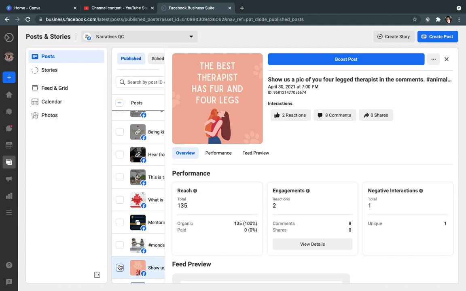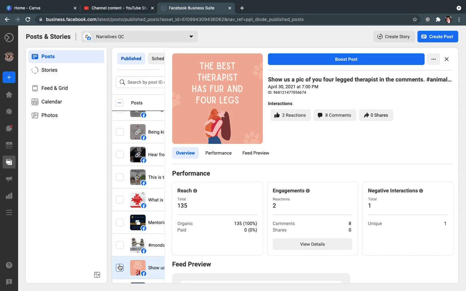And that's why I think posts that may be a joke, a funny Friday, a hump day humor, or questions which engage people that don't actually have anything really to do with Narratives per se are important. When you consider that Facebook is a community, we want people to get engaged, and the more they respond and engage with our posts means that our posts are more likely in the future to show up in their feed, which means they're more likely to see some of our other posts that are maybe more serious or calling for help or getting our message out there.